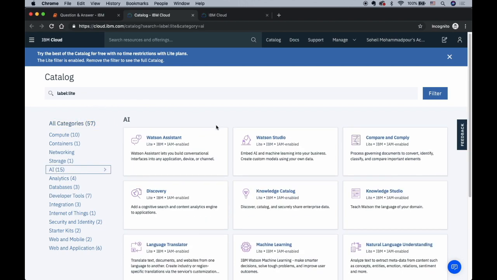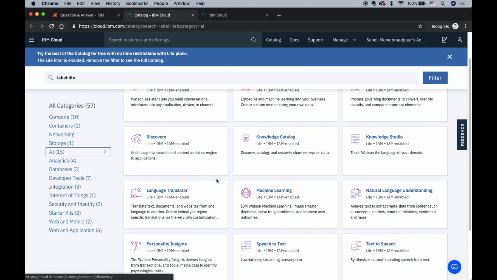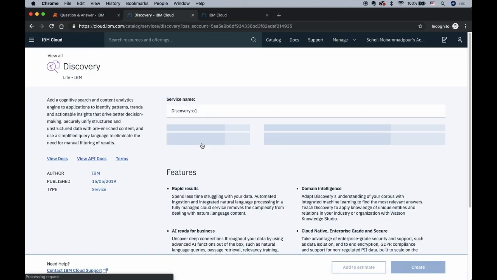And in here, there's a tab called Discovery. Click on it. We will use this service at the very beginning.